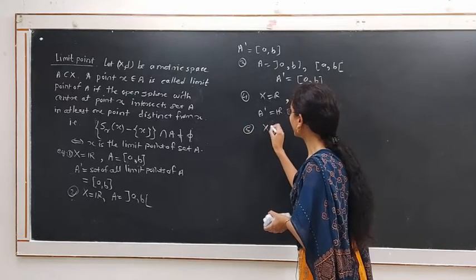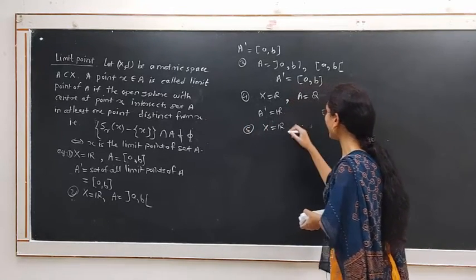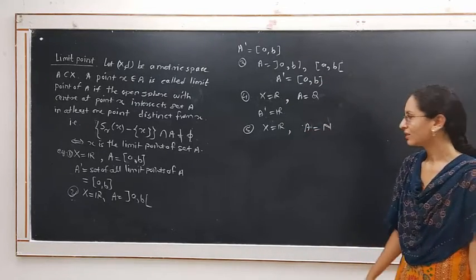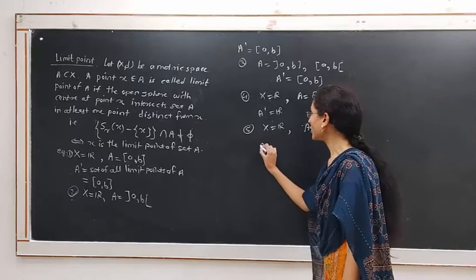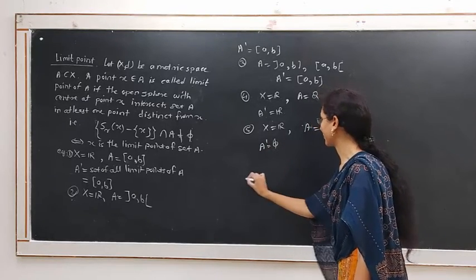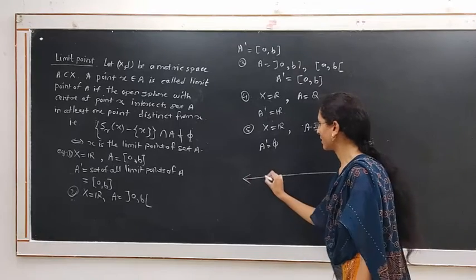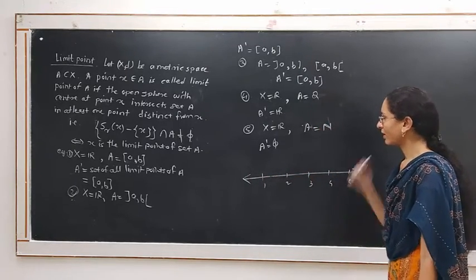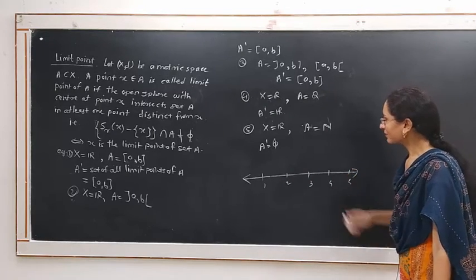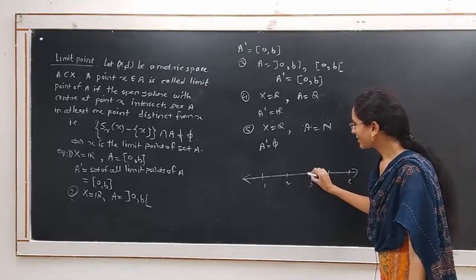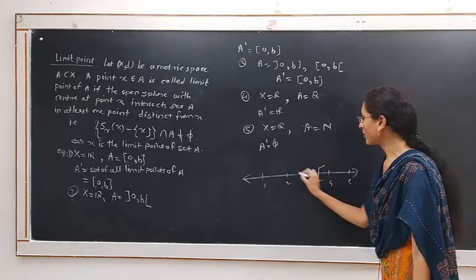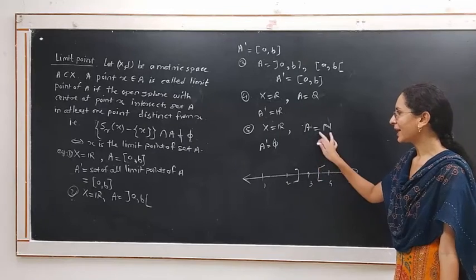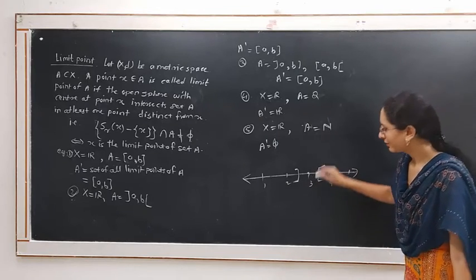If we consider X equal to R and A equal to the set of natural numbers, then A dash is equal to empty, because these are natural numbers. Consider some natural number, suppose 3, and an open sphere with center at 3. This sphere intersects N in only one point, which is 3.